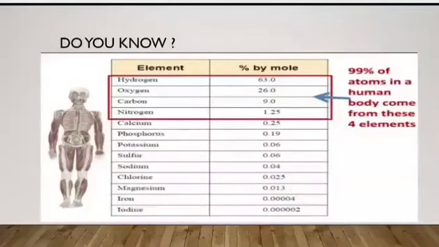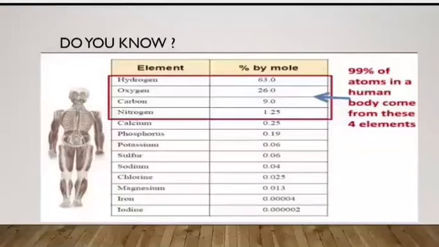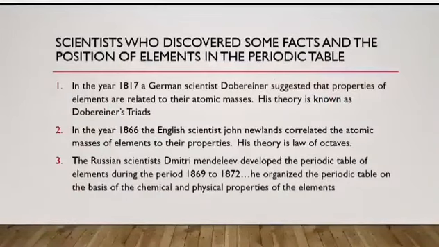Do you know our body is having several types of elements: hydrogen, oxygen, carbon, nitrogen, calcium, phosphorus, potassium, sulfur, sodium, chlorine, magnesium, iron and iodine. But 99% of atoms in a human body come from these four elements: hydrogen, oxygen, carbon and nitrogen.